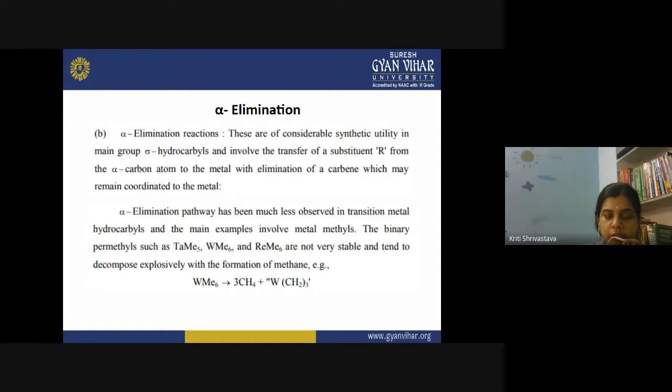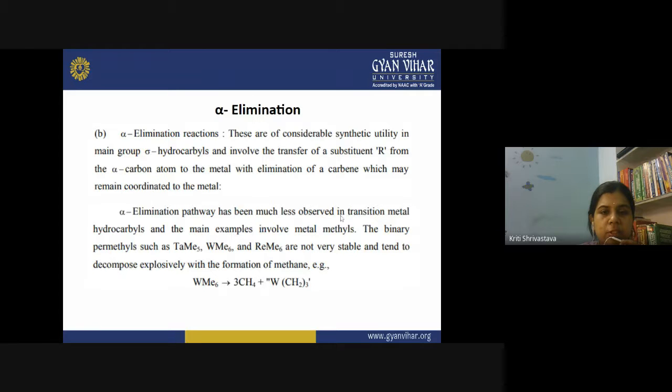What happens? Transfer of a substituent R from the alpha carbon. The alpha carbon is involved here, whereas in beta elimination we have seen that the beta carbon was involved. Here the alpha carbon plays a role, and if it has a substituent R, then what will happen? This substituent will be transferred with the elimination of a carbene, and this carbene remains coordinated to the metal. So let us look into the reaction.